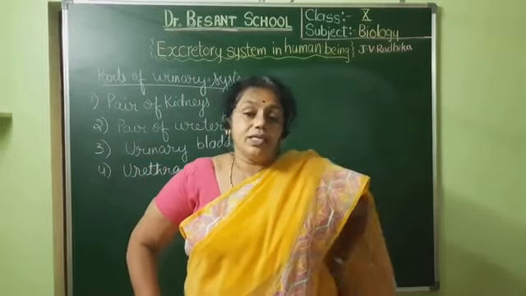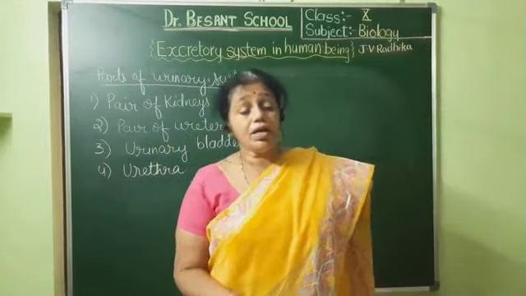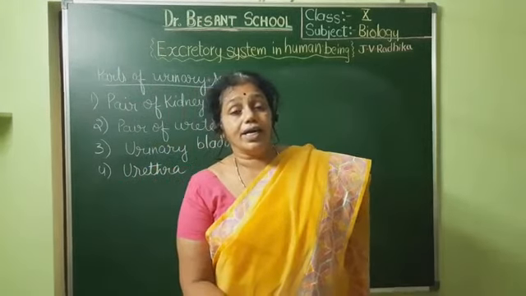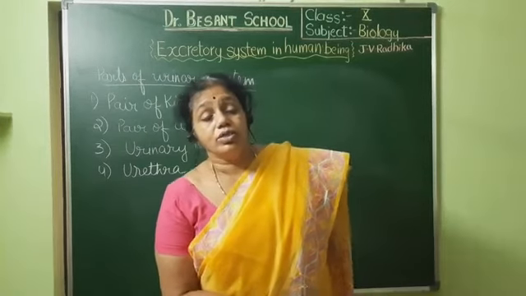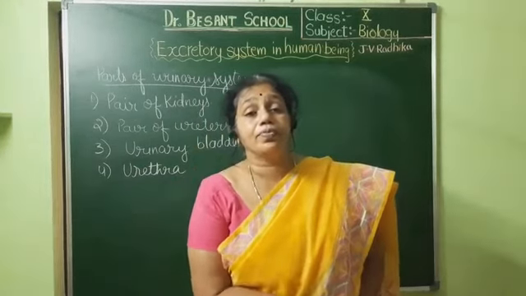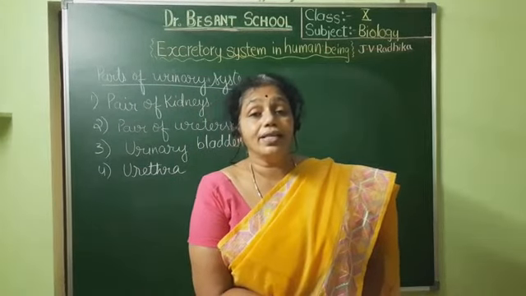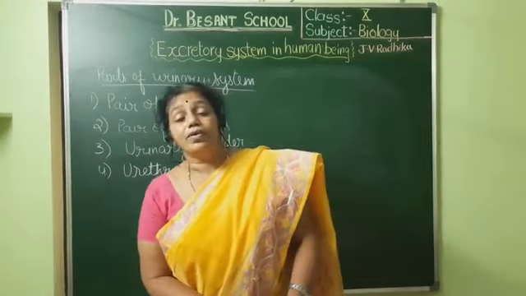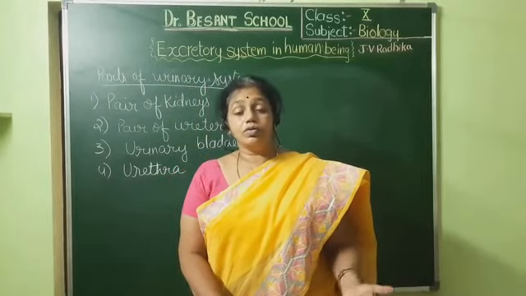They are present in the lower abdomen, and they are connected by the renal artery and the renal vein. The renal artery, as I told, will be carrying the oxygen from the heart to the kidneys, and there it gives out the oxygen.